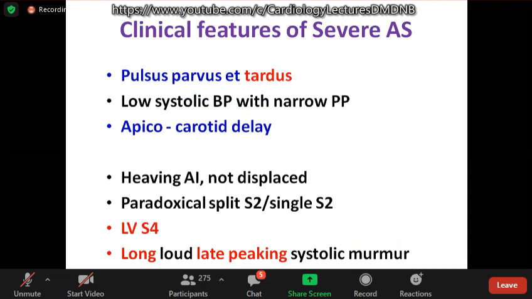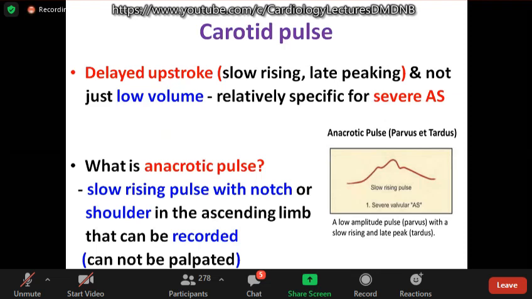What are the clinical features of severe aortic stenosis? Pulsus parvus et tardus, that is slow rising pulse and low volume pulse. Low systolic blood pressure with a narrow pulse pressure, apicocarotid delay. Heaving apical impulse, which is not displaced, either a paradoxical split S2 or a single S2. Presence of LV S4, long and late peaking systolic murmur. All these suggest a severe aortic stenosis. We'll briefly see about each one of these.